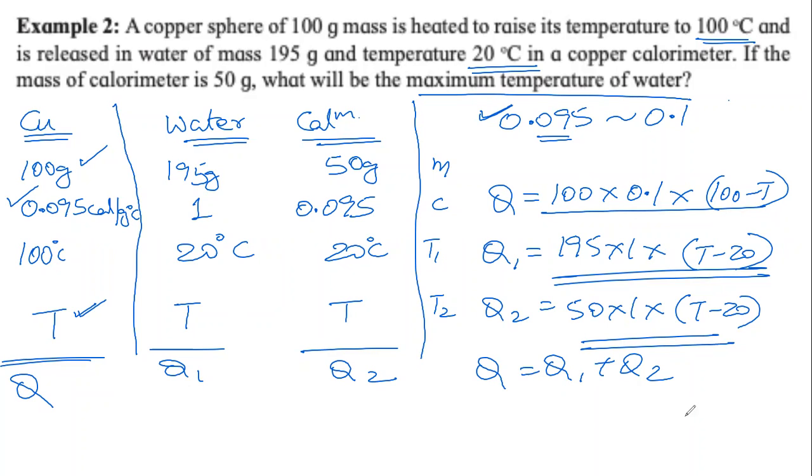That's the answer. So in the beginning, the copper was at 100 degrees Celsius, water and calorimeter were at 20 degrees Celsius. At the end, everything was at the temperature of 23.8 degrees Celsius. Maximum temperature of water, it will be 23.8 degrees Celsius. Maximum temperature of the calorimeter, 23.8 degrees Celsius. Minimum temperature of the copper substance, 23.8 degrees Celsius.